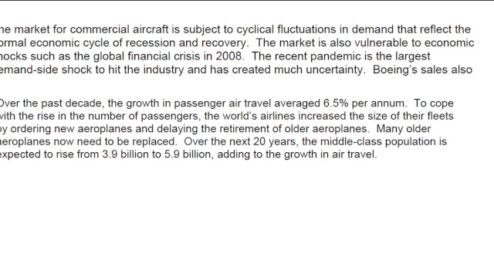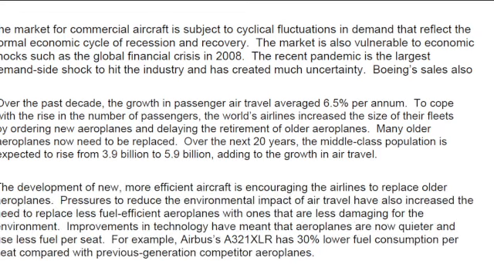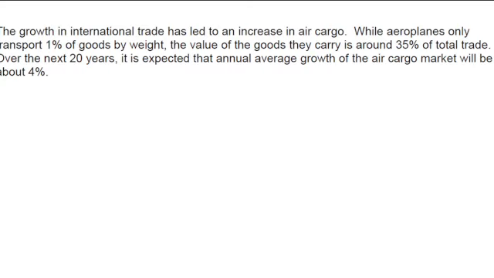So demographics, global demographics, how has it changed? Because that's going to have an impact on your forecasts. So for example, the middle class population increasing from 3.9 billion to 5.9 billion. We've got the development of new, more efficient aircrafts, which is encouraging the airlines to replace older airplanes. So we've got some companies that are buying the Airbus A321XLR, which has 30% lower fuel consumption, which therefore can obviously give you a competitive advantage if you choose to buy that aircraft. We've got international trade in terms of air cargo, and just in terms of the transport via air.